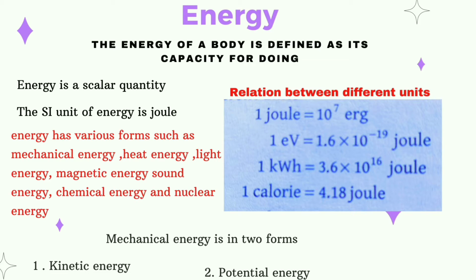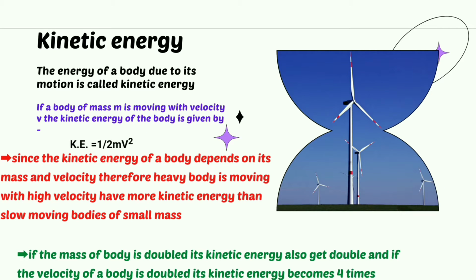Mechanical energy is in two forms. First one, kinetic energy, and second, potential energy. What is kinetic energy? The energy of a body due to its motion is called kinetic energy. If a body of mass m is moving with velocity v, the kinetic energy of the body K is equal to half mv square. Since the kinetic energy of a body depends on its mass and velocity, therefore, heavy bodies moving with high velocity have more kinetic energy than slow moving bodies of small mass.